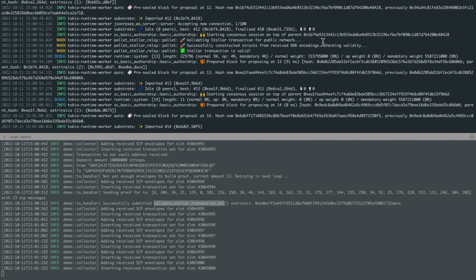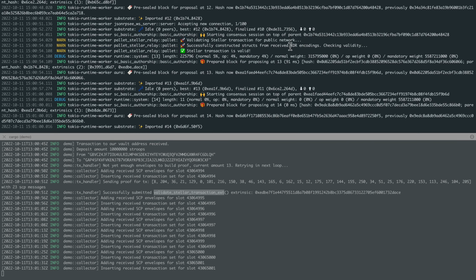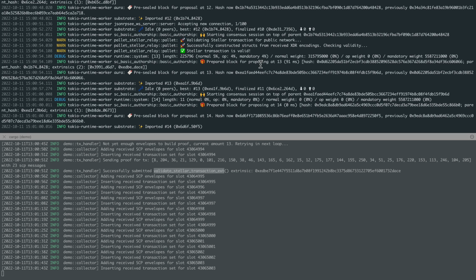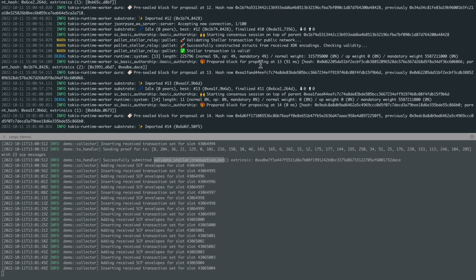It successfully constructed it from the raw values, and it actually concluded that based on the consensus messages we fed it, that this Stellar transaction has to have happened on Stellar, and it's not just any transaction that is trying to fool us and it not actually happened. So now we could actually act upon this information. So that's it for the demo.